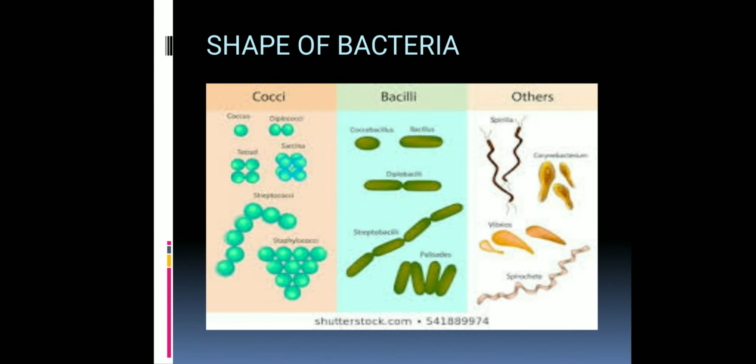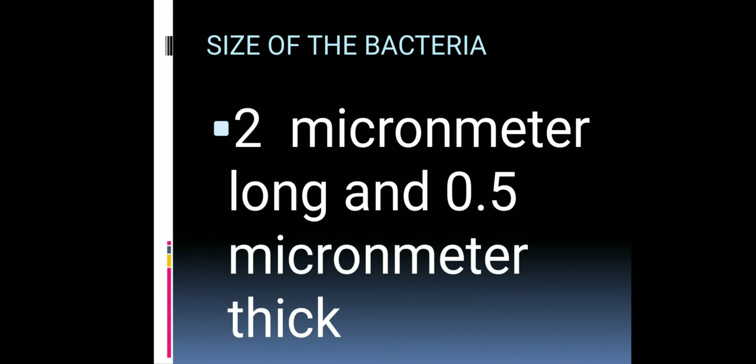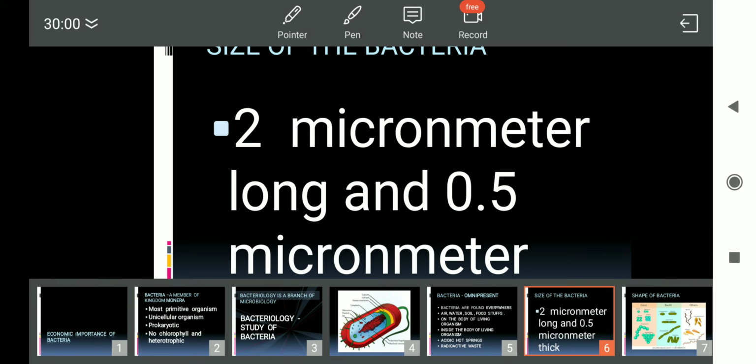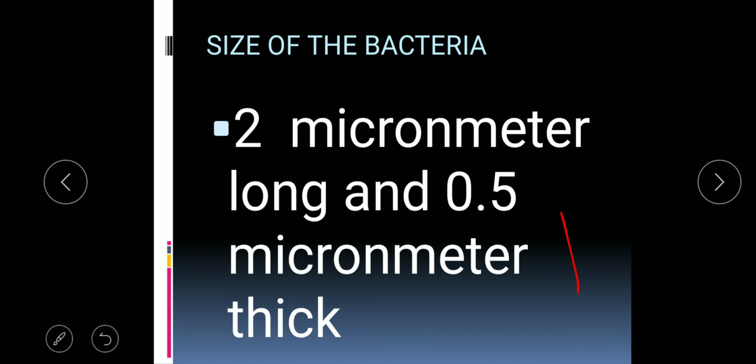Good morning, students. Today we will discuss the size, shape, and structure of bacteria. What is the size range of bacteria? Its size is generally 2 micrometers in length and 0.5 micrometers in thickness. And 1 micrometer is equal to 10 to the power minus 6 of a meter.